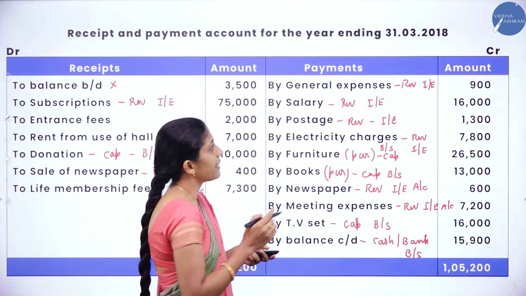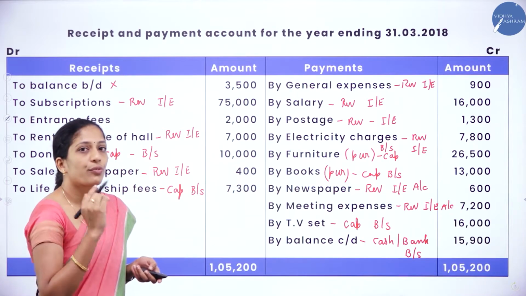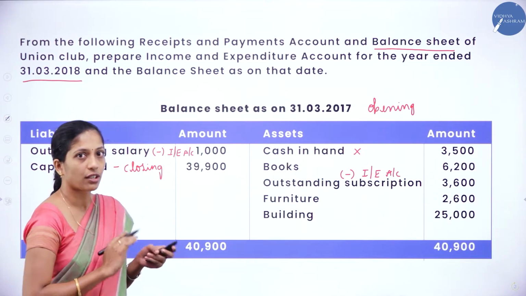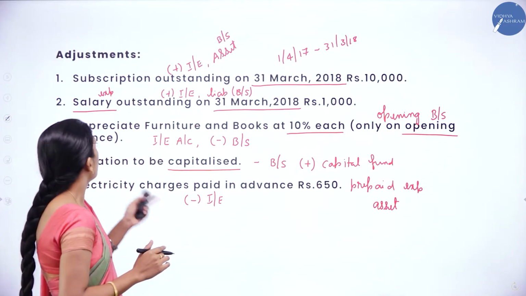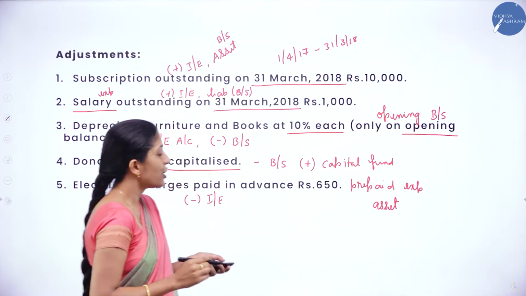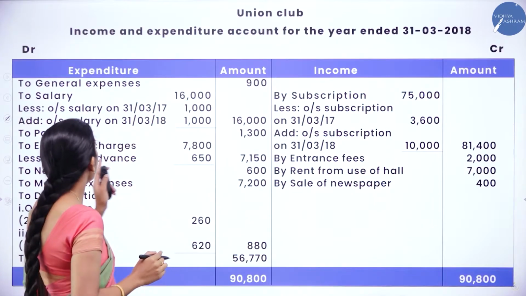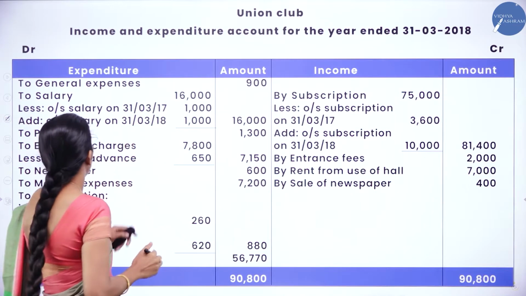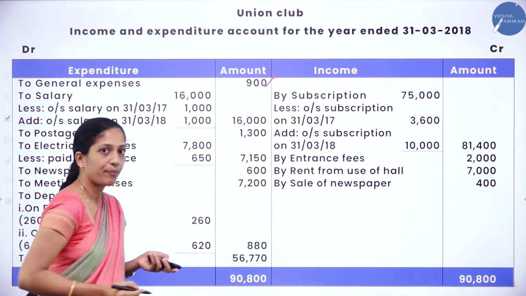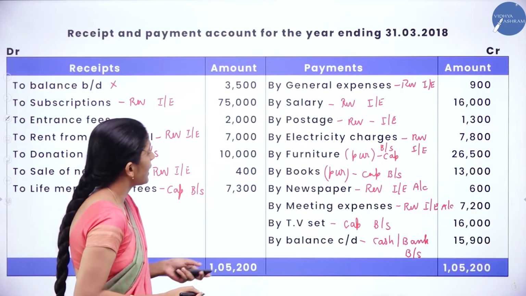So, to general expenses. First we have to see whether there are general expenses in the opening balance sheet. No. Next, in the adjustments, there is no adjustment relating to general expenses. So we'll write the same in the income and expenditure account. Under the debit side, to general expenses 900. Clear? Which is the next one?